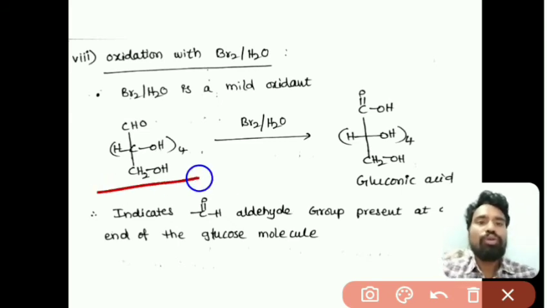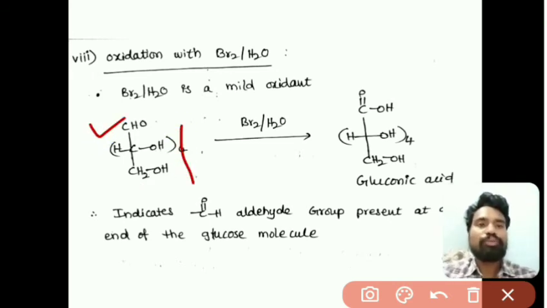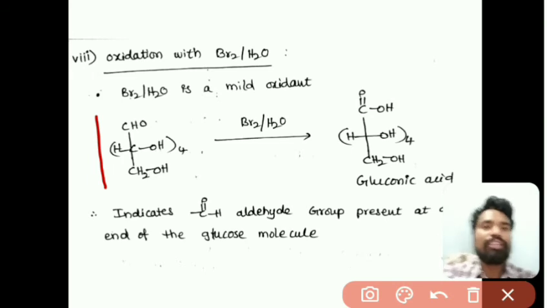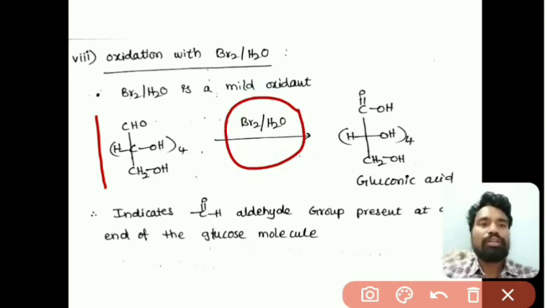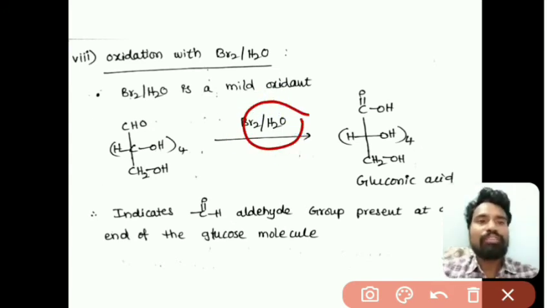So when glucose, right, we can write the structure like this because we have found that an aldehyde group is present, then 5 OH groups are present, and all the carbon atoms are in a single chain, right. That's why I am writing the structure of glucose like this, right. So when this glucose is reacted with bromine water, bromine water is a mild oxidizing agent, right, which can oxidize the aldehyde group to a carboxylic acid, right.